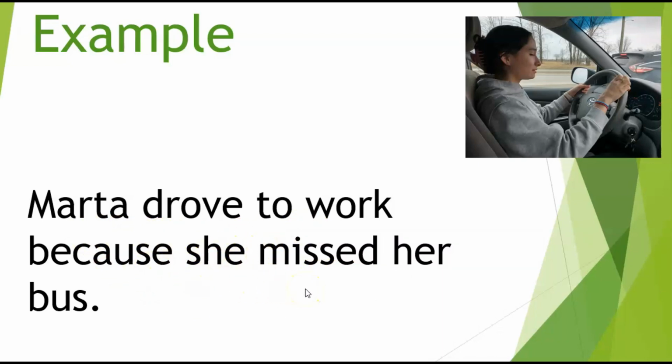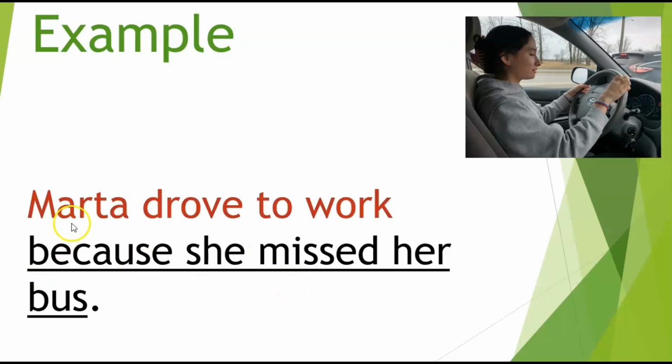This is what we call a complex sentence that's got an independent clause, Martha drove to work. And then it's got what we call a dependent clause, because she missed her bus. The dependent clause is going to begin with one of these words, such as because.